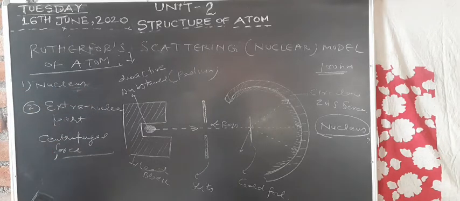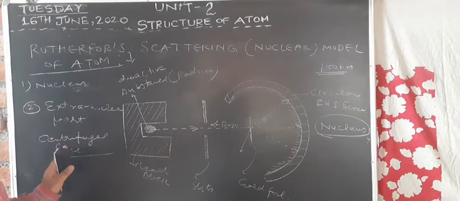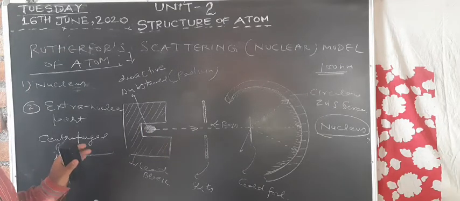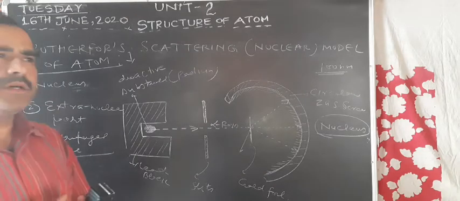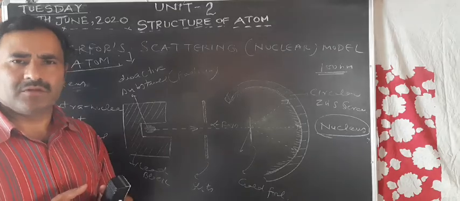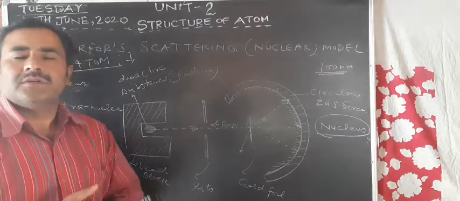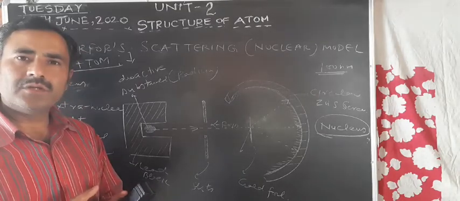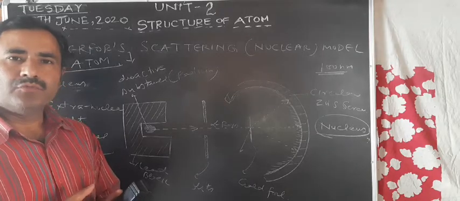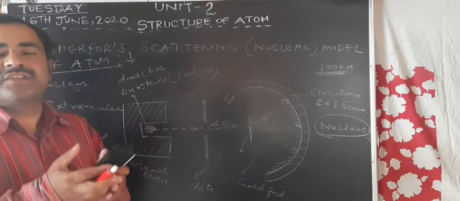Most students ask a question: in the nucleus the protons are present and we know the neutrons are there. Then if a number of protons are present within the nucleus of an atom, why is the nucleus of the atom not unstable? Because the protons have the same charge. The answer to this question is that between the protons inside the nucleus of any atom there are also some nuclear forces, and due to those nuclear forces they are held together.